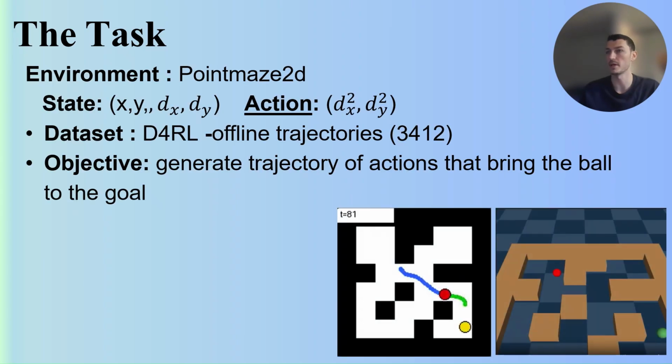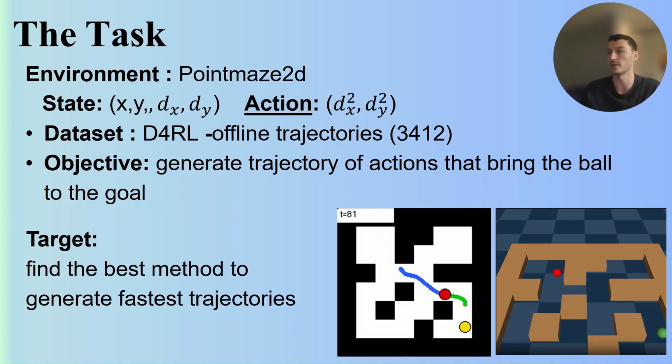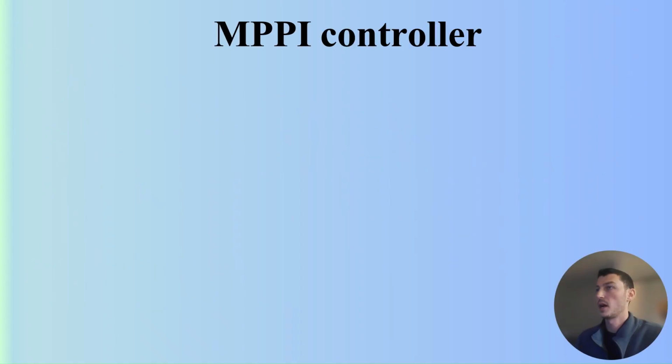Let's see the environment of the maze. We have a two-dimensional maze where the state at each time is the XY position and the XY velocities, but in the action we can only control the acceleration in both axes. The dataset that we use to train our model is offline trajectories. And we want to find the best method to create the fastest trajectories that will bring the ball to the target. You can see here in the picture, in blue, the actions that we already took. And in green is the next action that the model predicts will bring the ball in the fastest way to the solution.